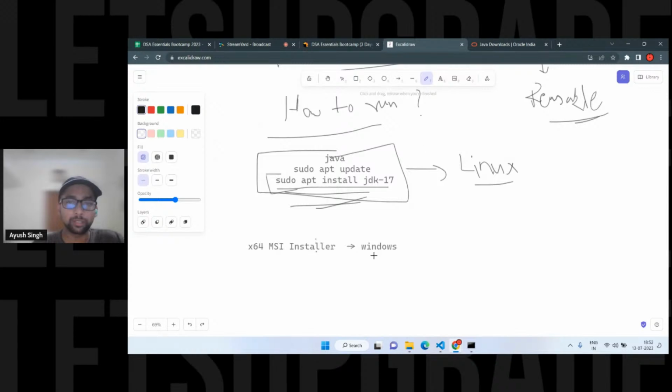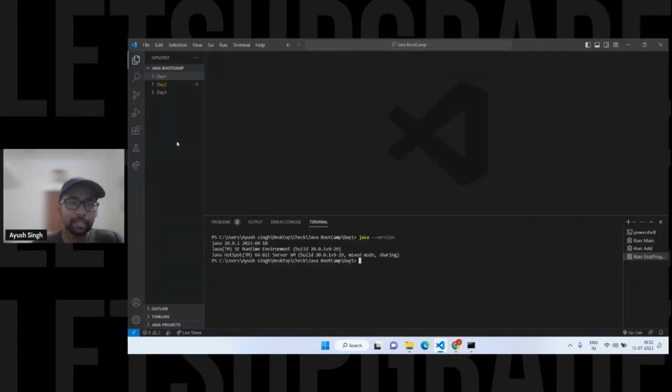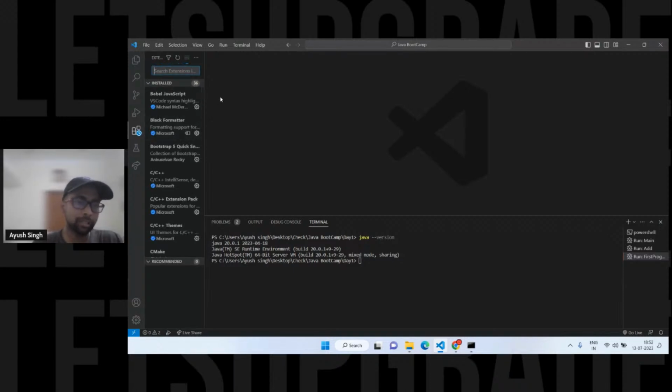I hope it's clear. For Linux, Mac, and Windows, just make sure you are installing it. If you are using IntelliJ, it will work fine, you don't have to do anything. Just install IntelliJ or Eclipse.